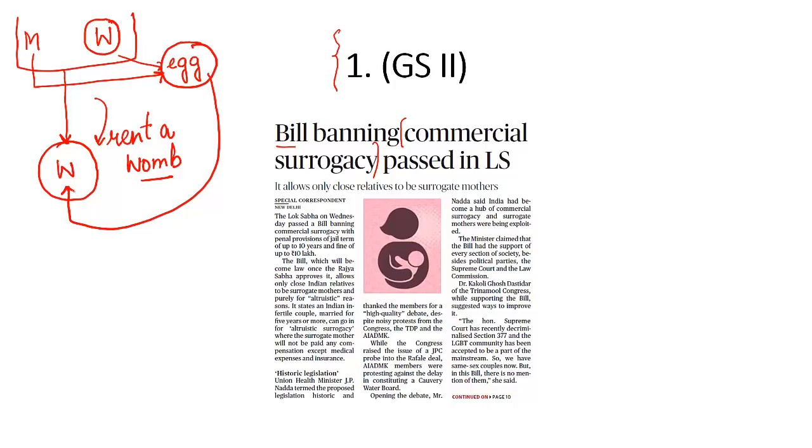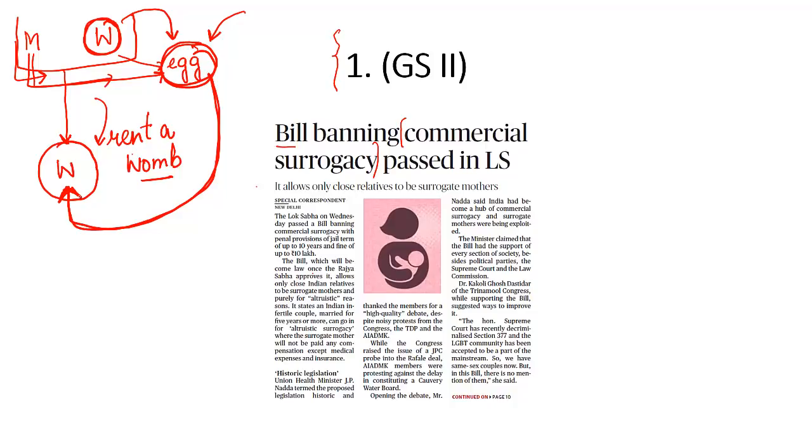Because what can also happen is that this woman may not be in a position to produce this egg, or this egg may not be fertilized by the sperm of this man. Then in that case, an anonymous donor can donate an egg, an anonymous donor can donate the sperm, and then in an outside environment, this egg can be fertilized, and then this fertilized egg can be inserted into the womb of a surrogate mother, and the child will be delivered after 9 months. This is something that we call surrogacy.